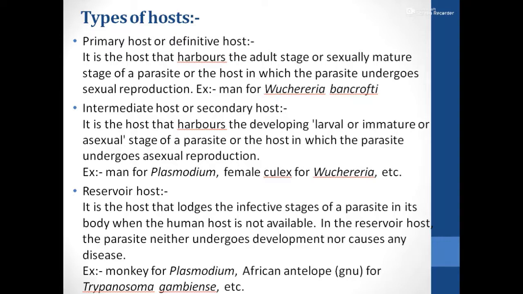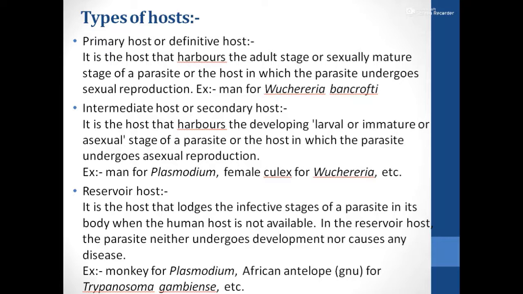Now, you can also have a reservoir host. It is a host that lodges the infective stages of a parasite in the body when the human host is not available. In the reservoir host, the parasite neither undergoes development nor causes any disease. For example, the malarial parasite Plasmodium can occur in a monkey as a reservoir host. And Trypanosoma gambiense, which causes trypanosomiasis, is found in the African antelope, which it uses as a reservoir host.